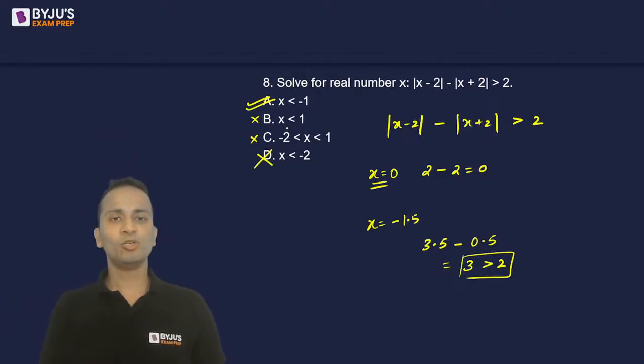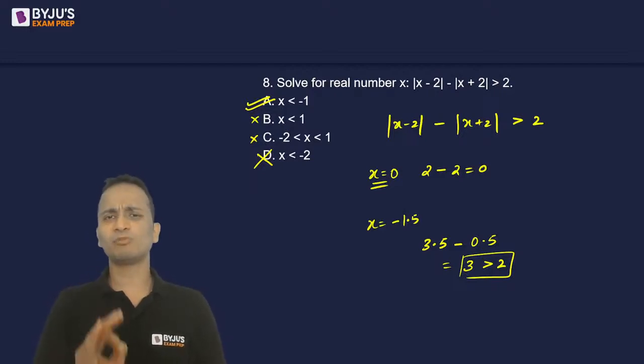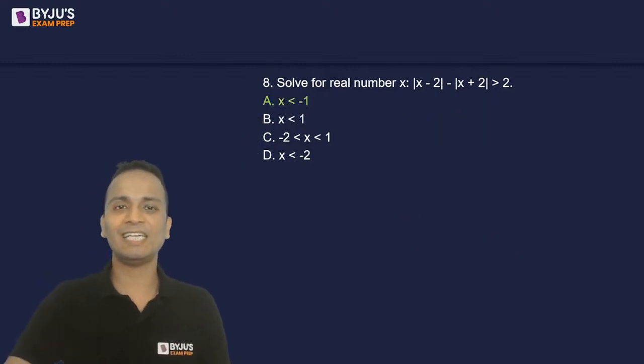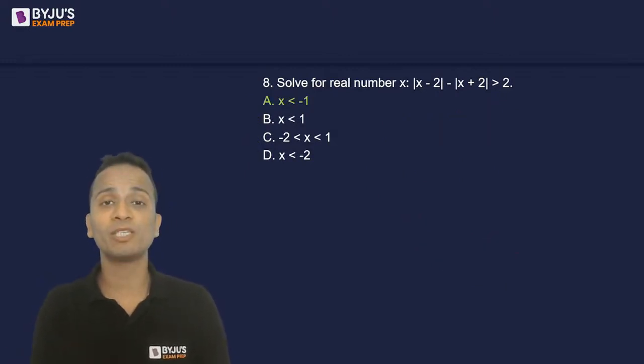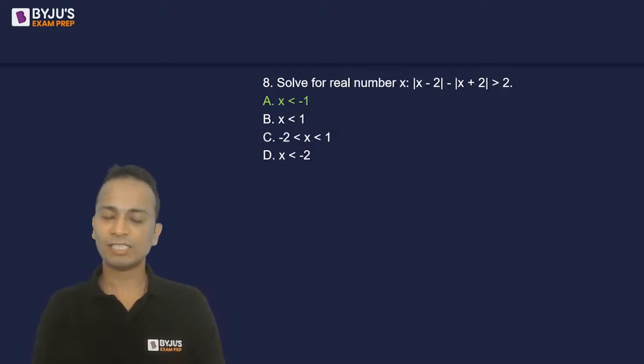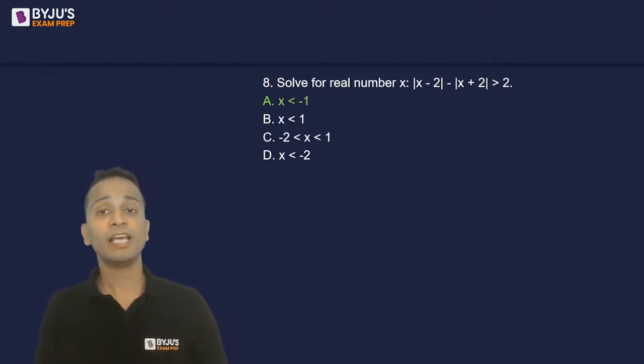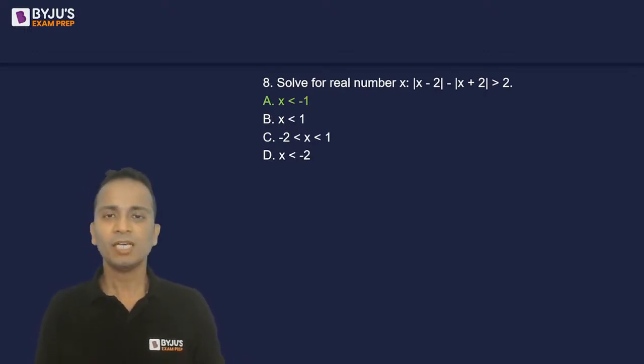Okay. So using elimination, just by substituting two values of x, I have got my answer. Simple as that. So the correct answer for question number 8 is option A. Now this is the best way of tackling these type of questions in CAT. If you solve it completely using a conventional method, then it will take plenty of time.